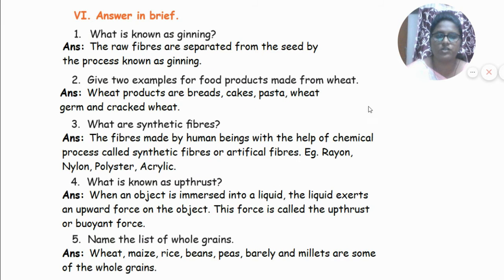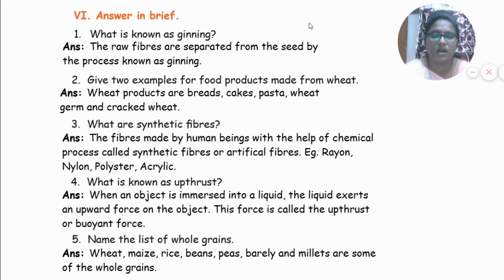Now let's move on to answer in brief. What is known as ginning? The raw fibers are separated from the seeds by the process known as ginning. Give two examples for food products made from wheat.